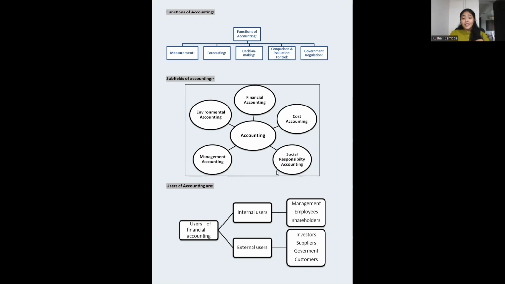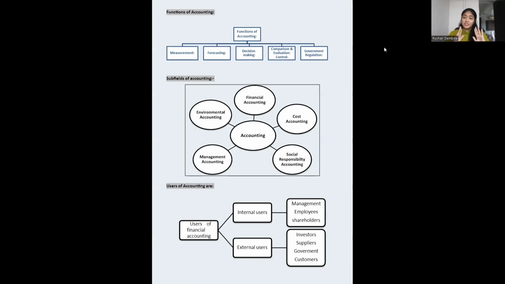Okay. Then users of accounting. This concept you have heard four to five times in today's session. Accounting users, intended users, people who are going to use. Who are the users? There are some internal users and external. Internal, your management will need. If there is a sole proprietor, the proprietor will need the accounting to be done, the books to be prepared, so that he can refer to it. Then employees will need to know how much profit we are going to get, how much salary we are going to get, how much bonus they are going to get.